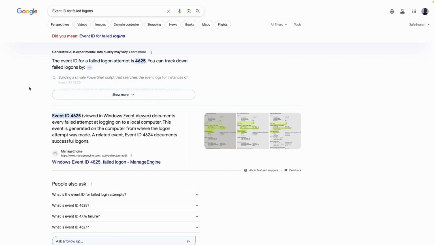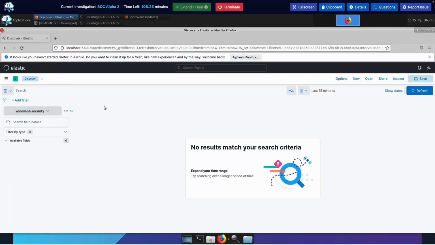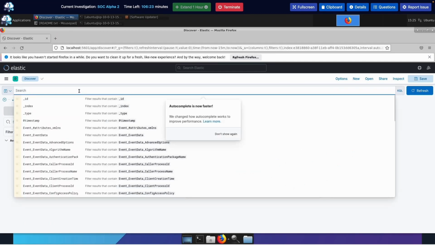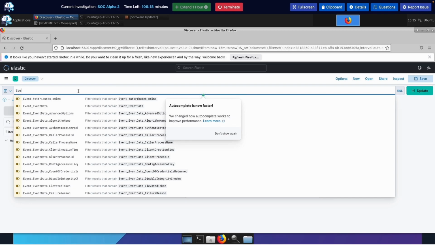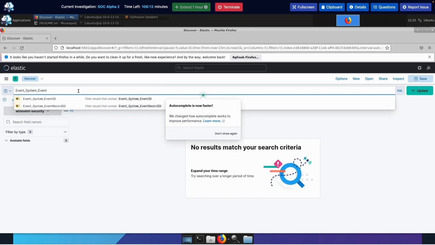So let's filter for that. We're breaking it down again, like an enzyme. Let's go back here and filter for that. Let's do event system event ID. As you can see, it's already coming up.